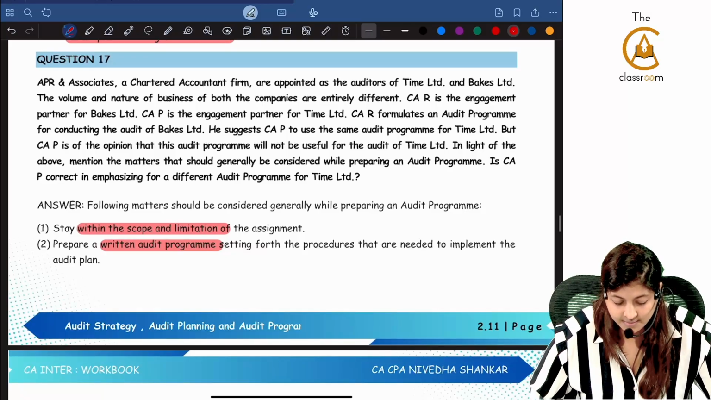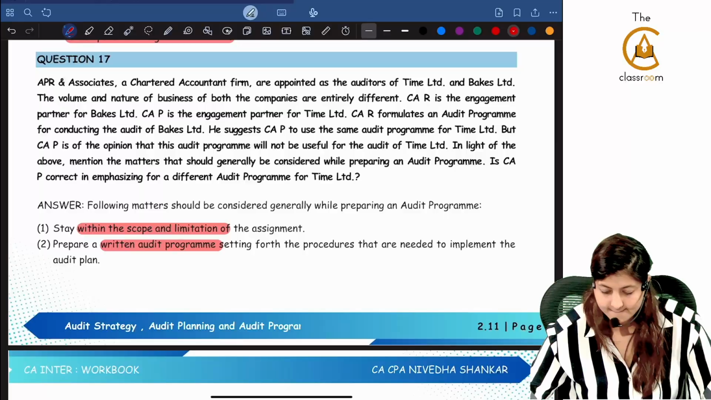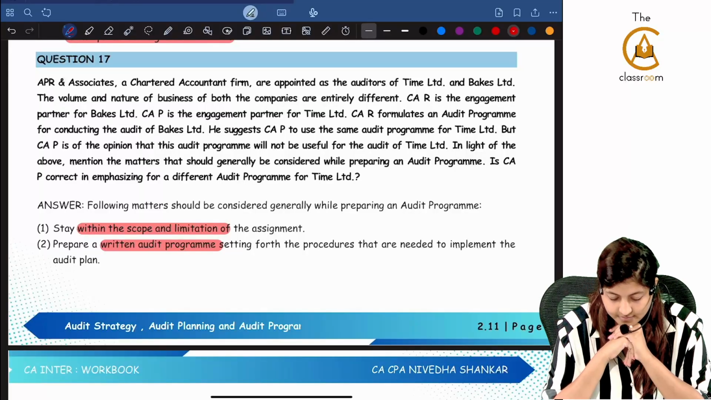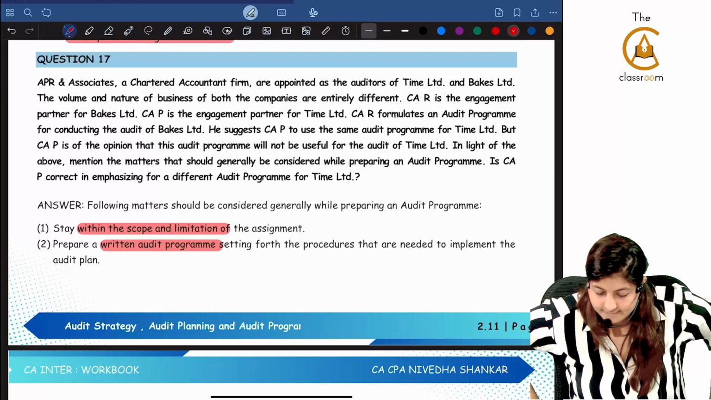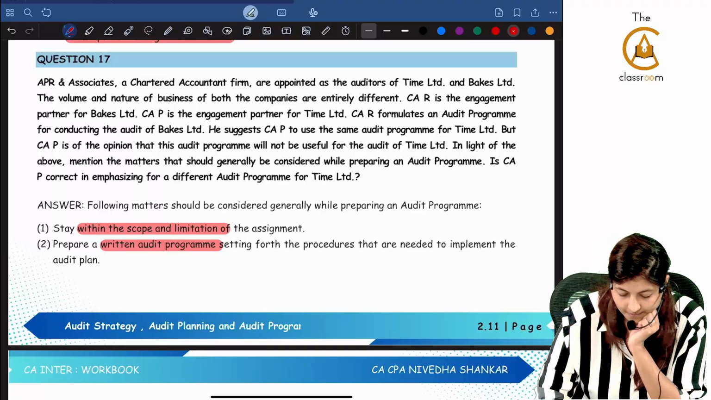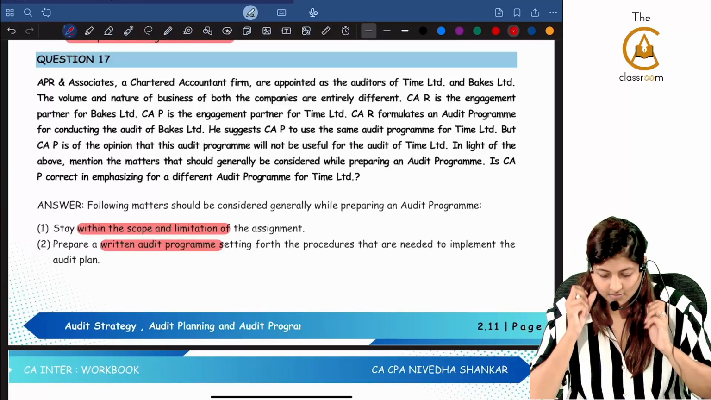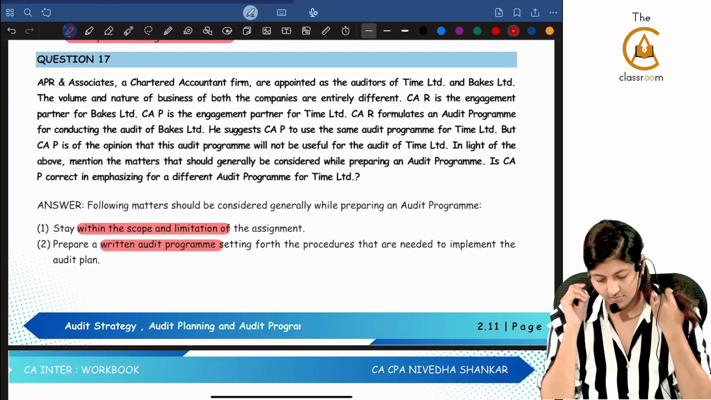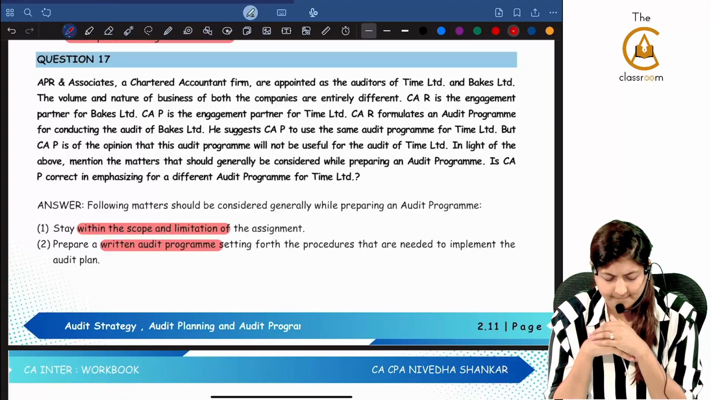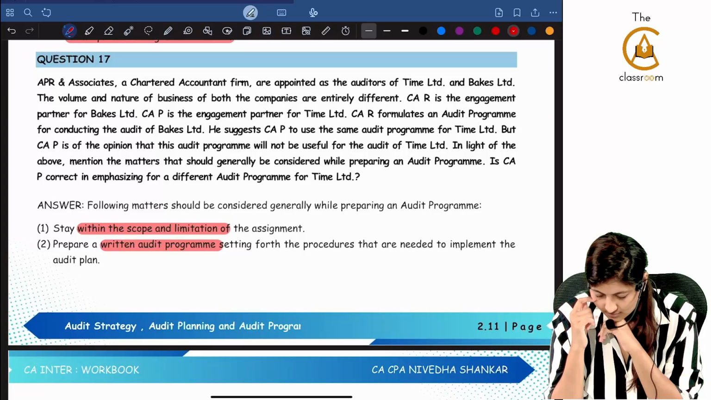Question number 17. APR and Associates, a chartered accountant firm, are appointed as the auditors of Time Limited and Bakes Limited. The volume and nature of business of both the companies are entirely different. CAR is the engagement partner for Bakes Limited and CAP is the engagement partner for Time Limited. CAR formulates an audit program for conducting the audit of Bakes Limited. He suggests CAP to use the same audit program for Time Limited. But CAP is of the opinion that this audit program will not be useful for the audit of Time Limited.